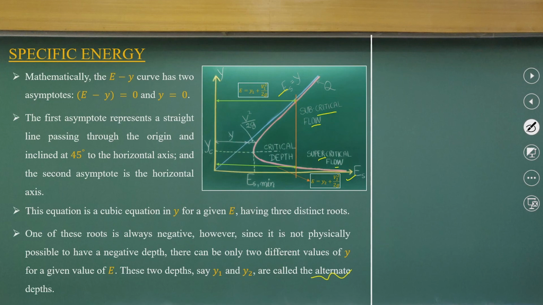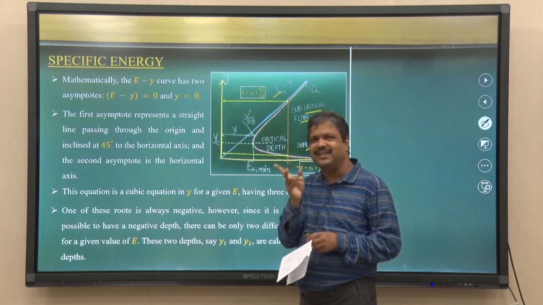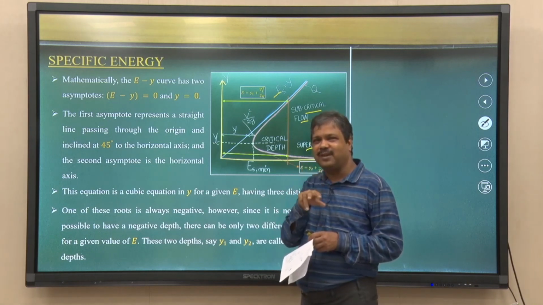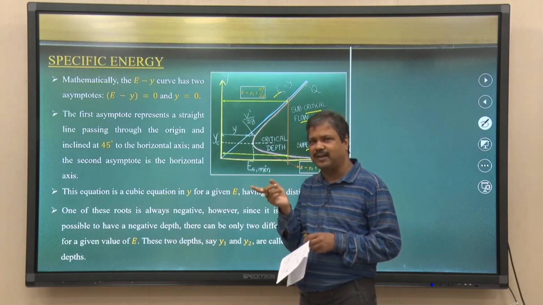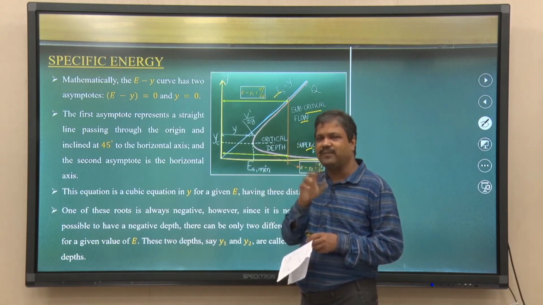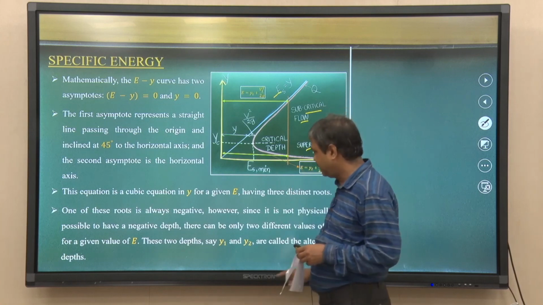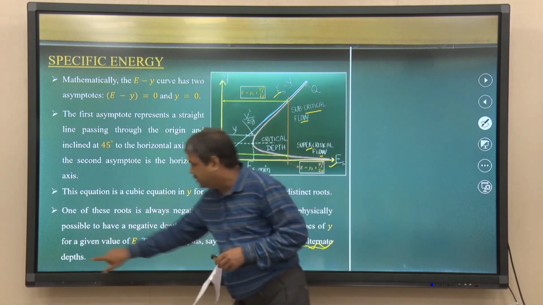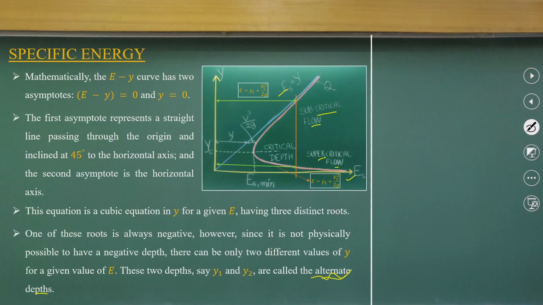The river or open channel has the freedom, with the same specific energy, to flow as either subcritical or supercritical. It will have two different depths and two different velocities. These two different depths we call alternate depths.